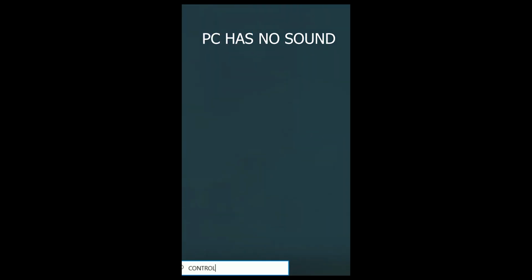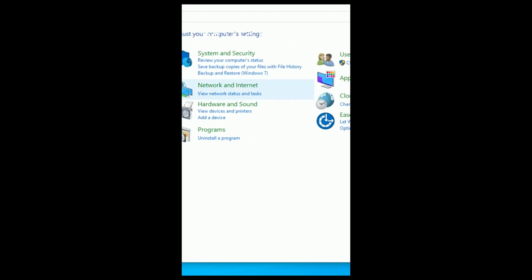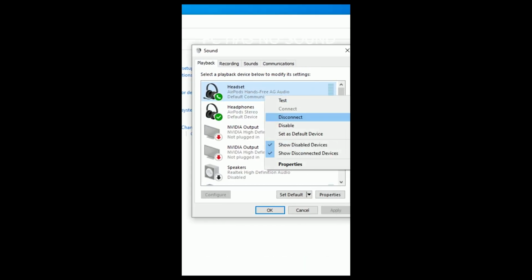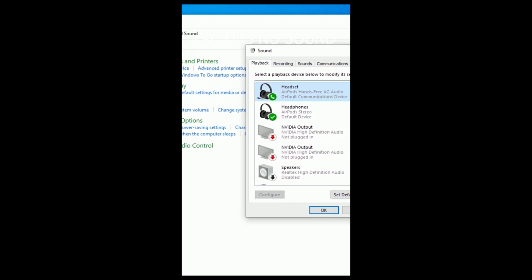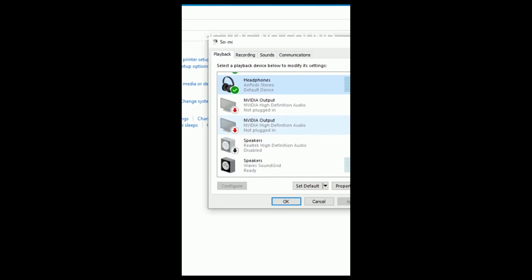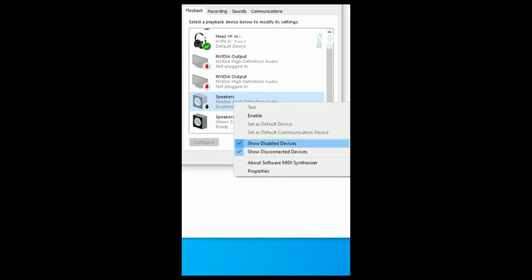Go to the search bar and type control panel. Click on hardware and sound and click on sound. Here you can see I have AirPod headset for voice and AirPod headphone for sound. For now it is my default headphone device. My PC's default speaker device is a Realtek high definition audio.